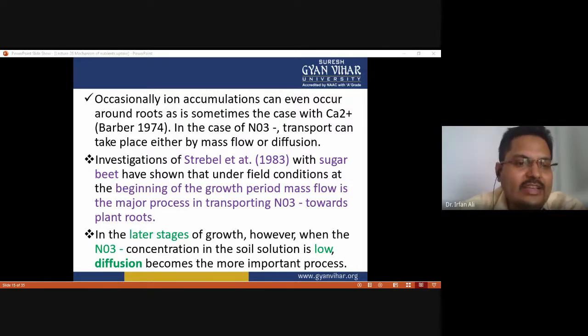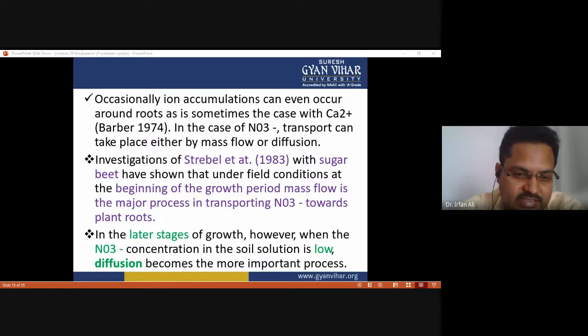And the investigation of Strebel et al. with sugar beet has shown that under field condition at the beginning of the growth period, the mass flow is the major process in transporting nitrate ion. So this was demonstrated by the investigator Strebel et al.